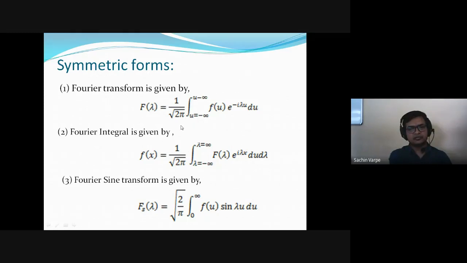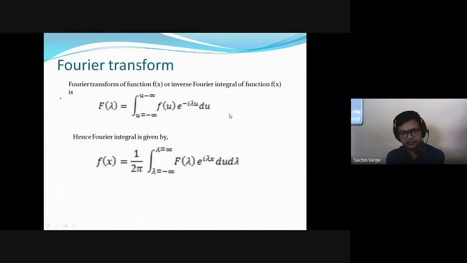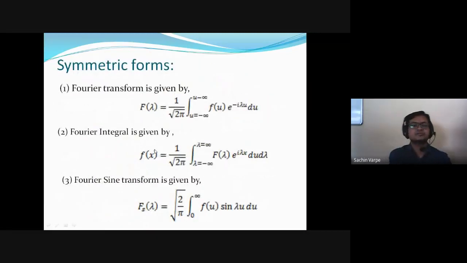So it is a matter of how we are writing the formulas. To avoid the confusion, we are using these formulas only. But we should know the symmetric forms also. So this is the symmetric form of Fourier transform and its integral. Then similarly, we have the symmetric forms of Fourier sine and Fourier cosine transforms and their integrals.